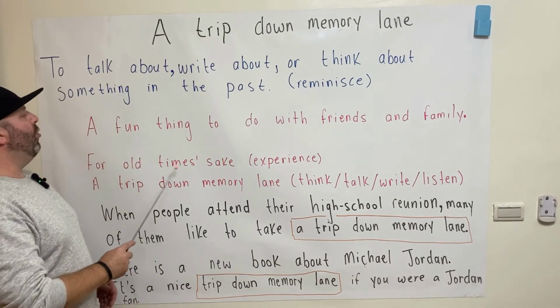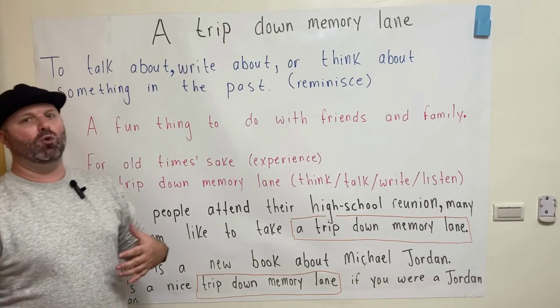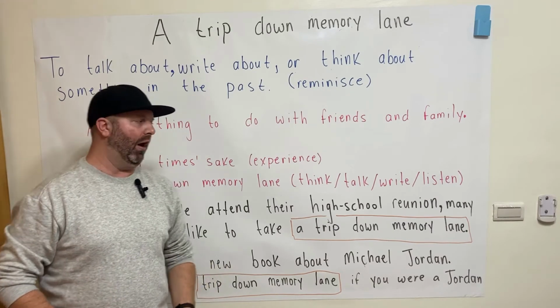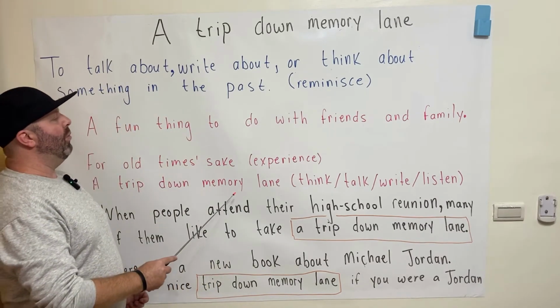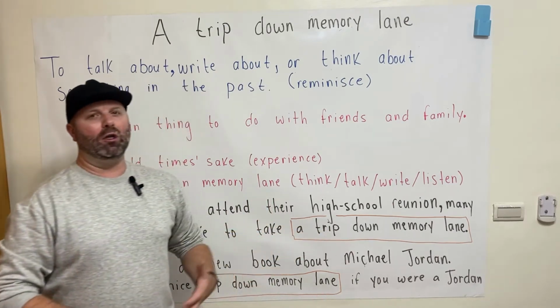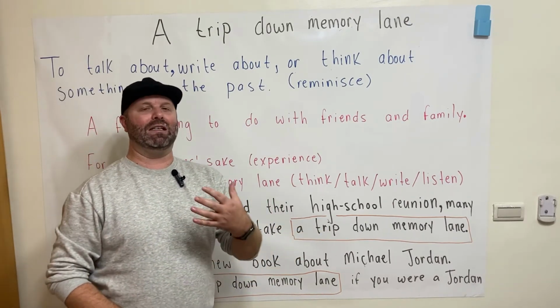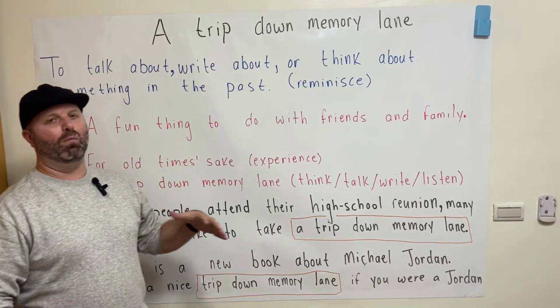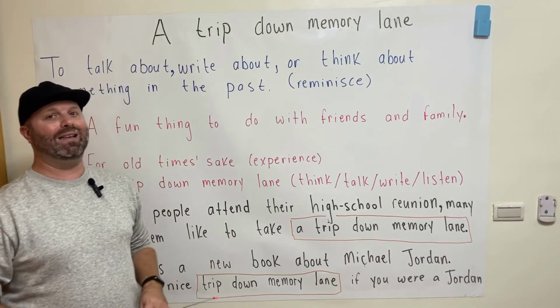Well, for old time's sake is something that you experience. It's an action. You actually go and you do that thing. Whereas a trip down memory lane is something that you think, talk, write, or listen about. You're not actually experiencing it. Okay, so that's the difference between the two. Both expressions are similar, but there is a difference.